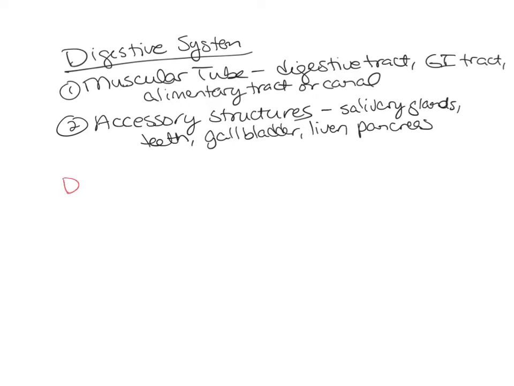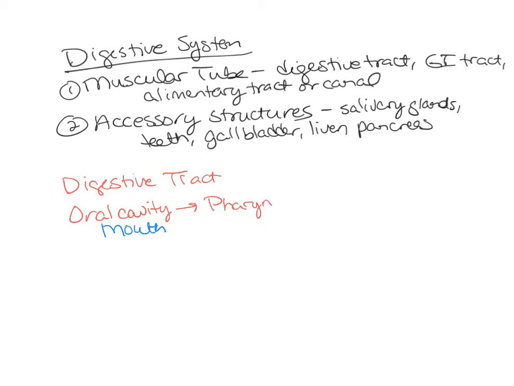So let's look at the digestive tract. The digestive tract starts in the mouth, and the mouth we call the oral cavity. So the layman's term for that is the mouth. Now that leads into the throat, which is the pharynx.